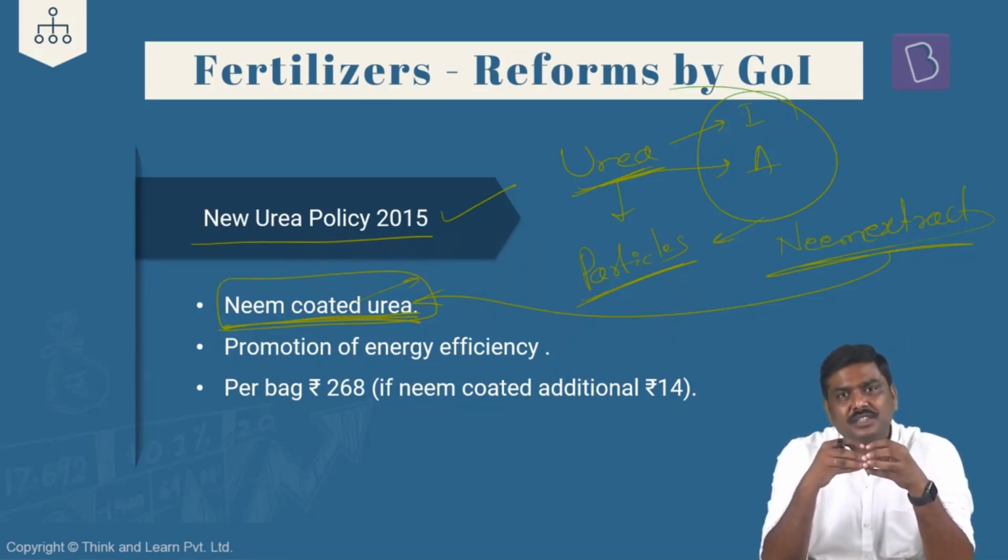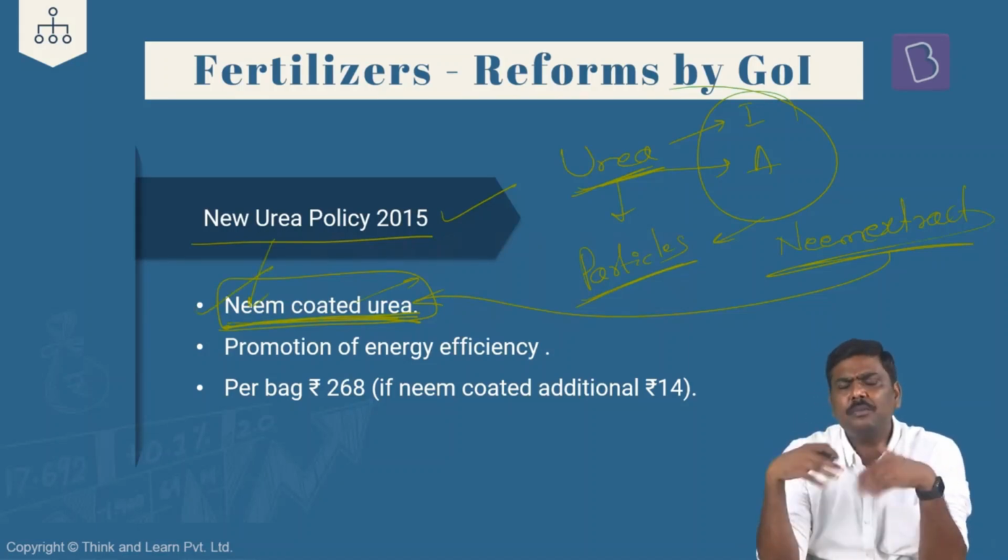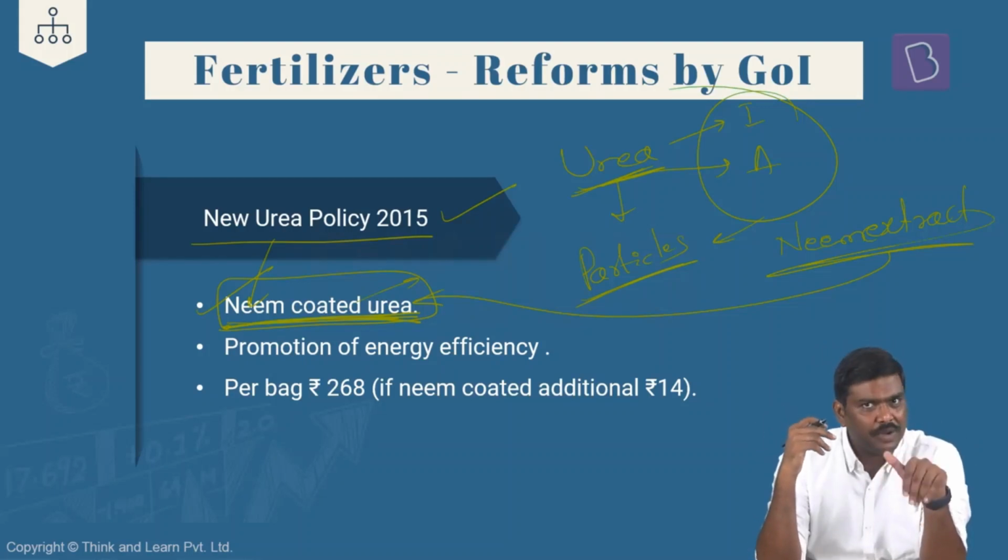When you apply neem, the breaking down of the leaching process is slowed down. The absorption by the plant is actually increased. So these are some of the advantages which are associated with the neem coated urea. Initially under the urea policy of 2015, we promoted the idea of 75% of the production in the form of neem coated urea. Currently, 100% of the production is actually under the neem coated urea in India.